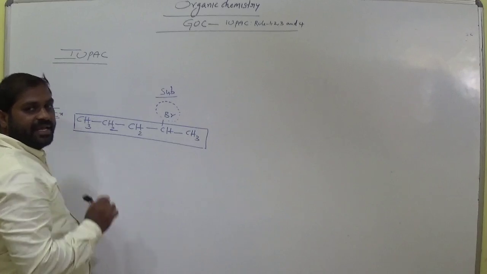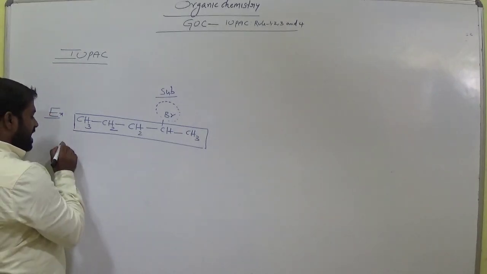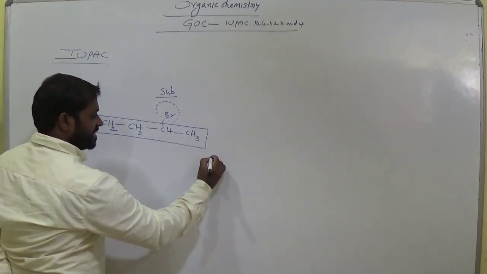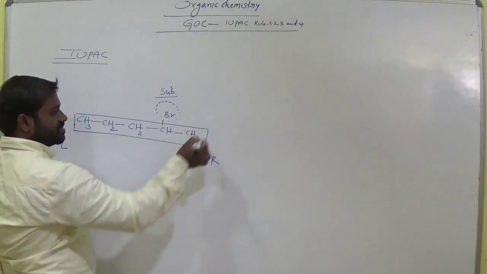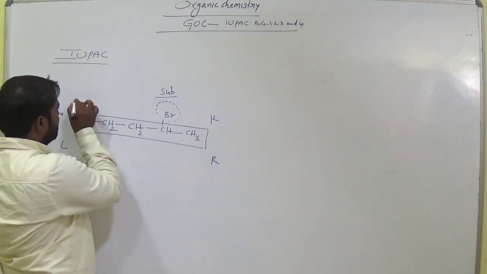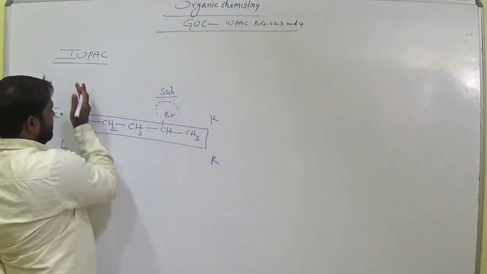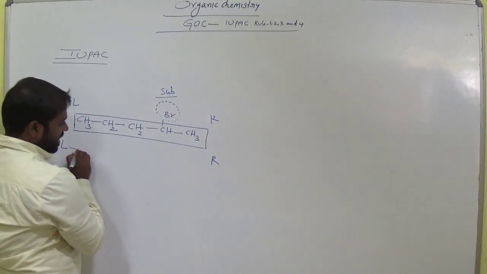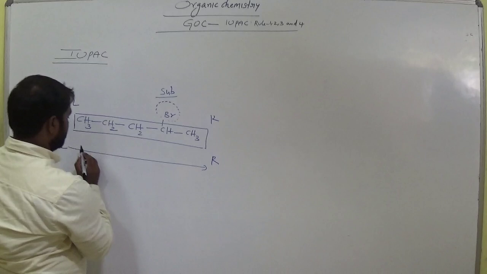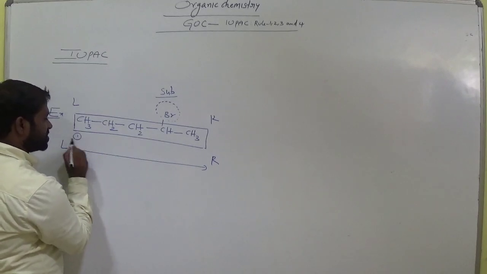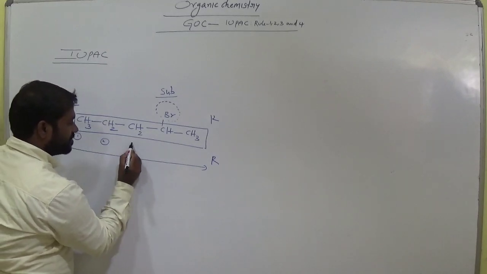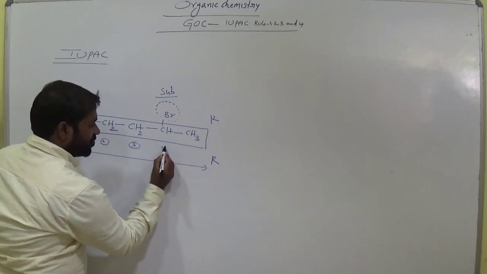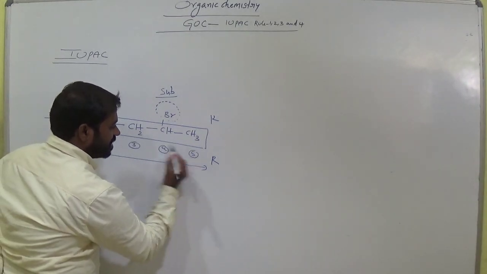Now we give the numbering. This is the right hand side, this is the left hand side. Am I right? Suppose in this direction, left to right, we give the numbering to these carbons: first carbon, second carbon, third carbon, fourth carbon, fifth carbon.